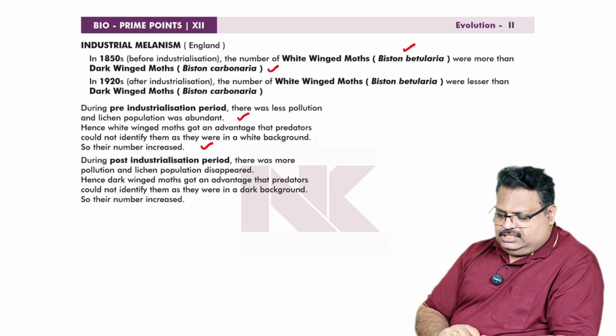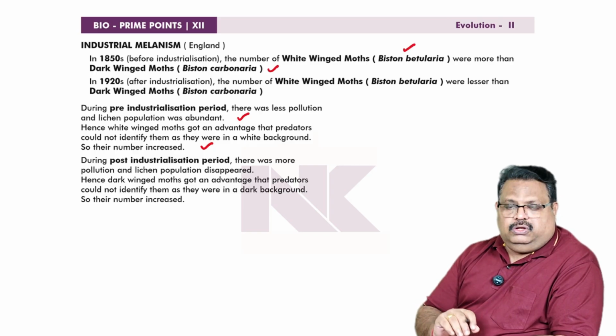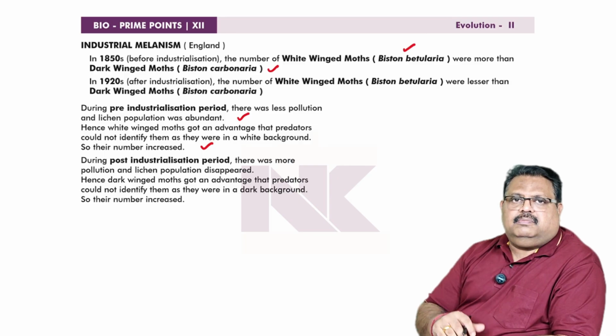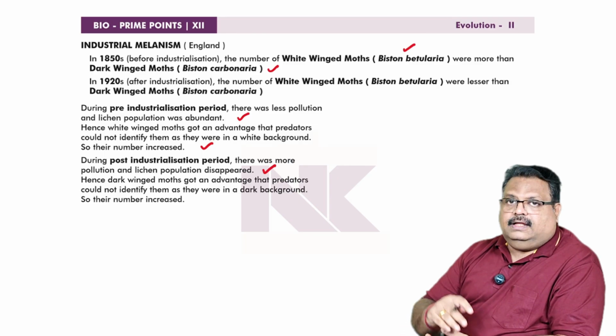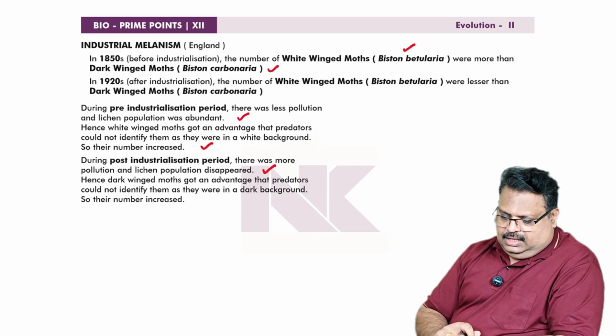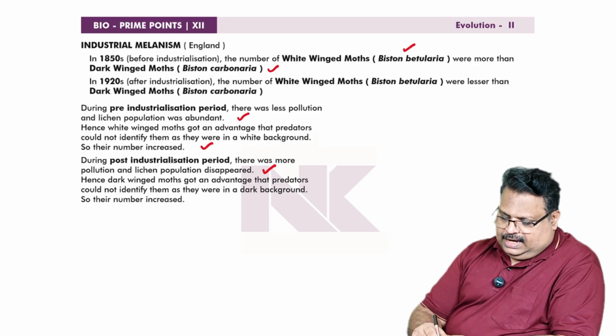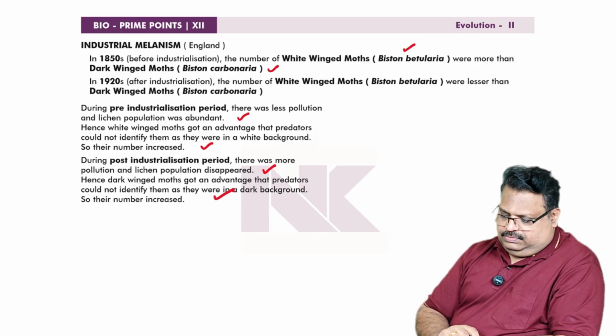During the post-industrialization period, there was more pollution. As a result, in the polluted environment, the lichen population totally disappeared. The tree trunks were black in color. Hence, dark-winged moths got an advantage, as predators could not identify them against the dark background.